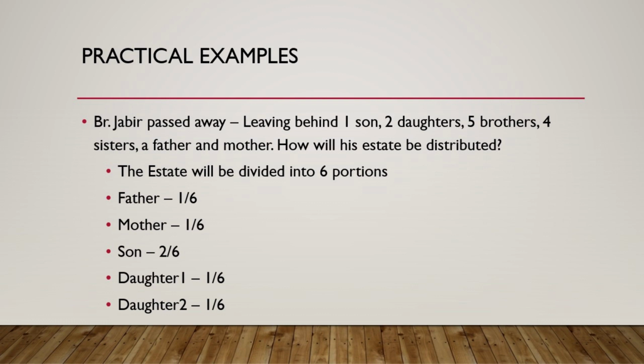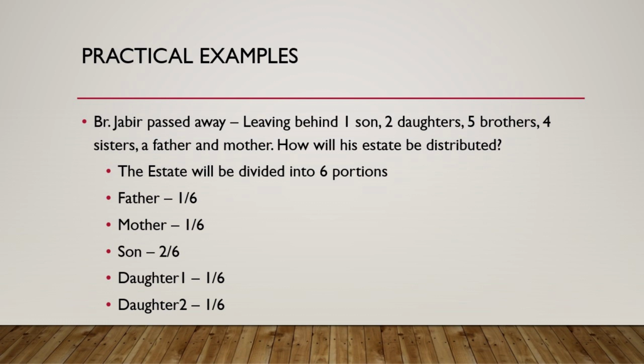Now we said father gets 1/6. Why does the father get 1/6 here? Why is he not residuary? Son is present. When the son is present, father is getting only 1/6, nothing more. We said that. It's a stipulated share of 1/6. Mother is getting 1/6. Why? Again, children are there. When the children are there, mother gets 1/6.